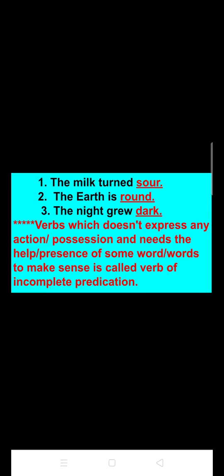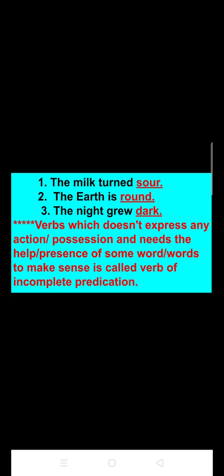Now, on this page, I have added a few new words to the examples that I have shown you earlier. After adding these new words, the examples are: number 1, the milk turned sour. Number 2, the earth is round. And the last one, the night grew dark.